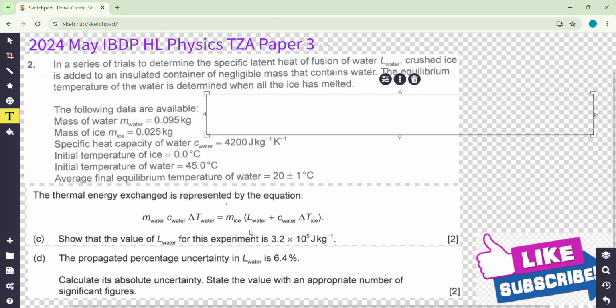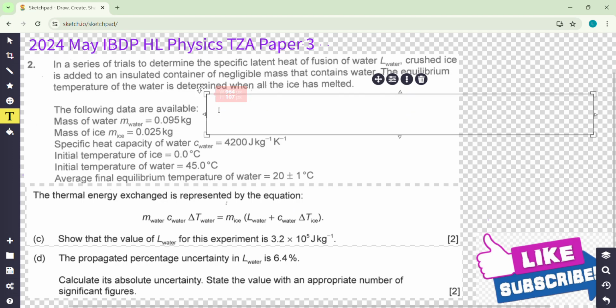Okay, so this is the equation. The most difficult part is the delta T. Don't mix them. Delta T water is the first one. Warm water becomes cold water, so 45 becomes 30, so 15. The other one is the change of temperature of ice. Ice becomes water at 0 and then becomes 20 degrees Celsius water. So the temperature change is 20.